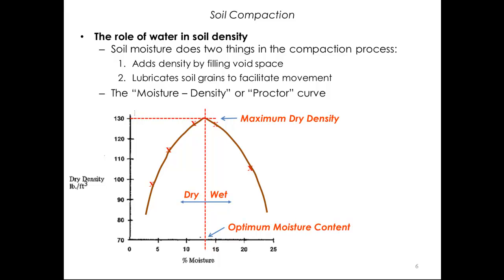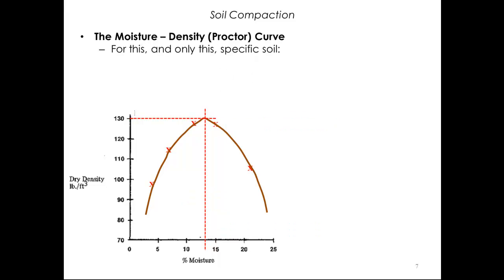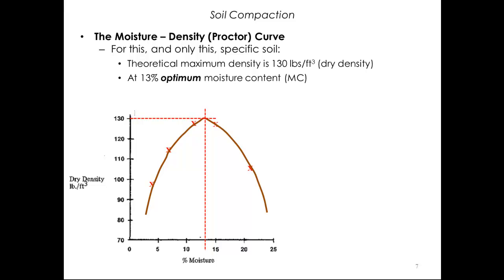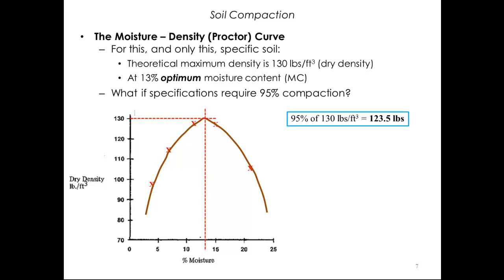Now let's understand how compaction is actually specified. Quick recap: our example tells us that the maximum dry density for our soil is 130 pounds per cubic foot and the optimum moisture content is 13%. Okay, so when compaction is specified in our contract documents, it will be in terms of some percentage of the maximum dry density. For example, say 95%. This tells us, and the inspector who will be testing the compaction work, that the soil must have an in-place density of at least 123.5 pounds per cubic foot.